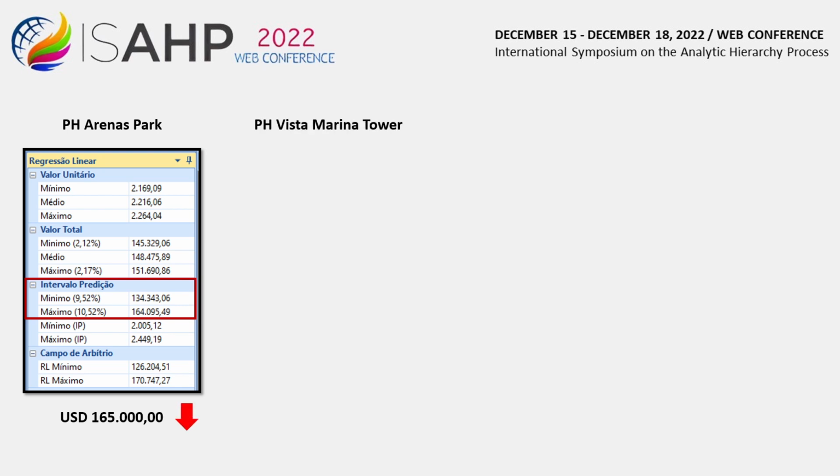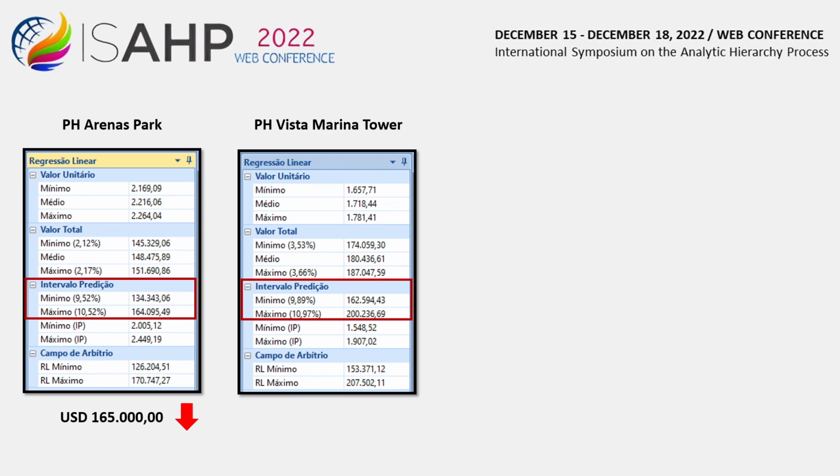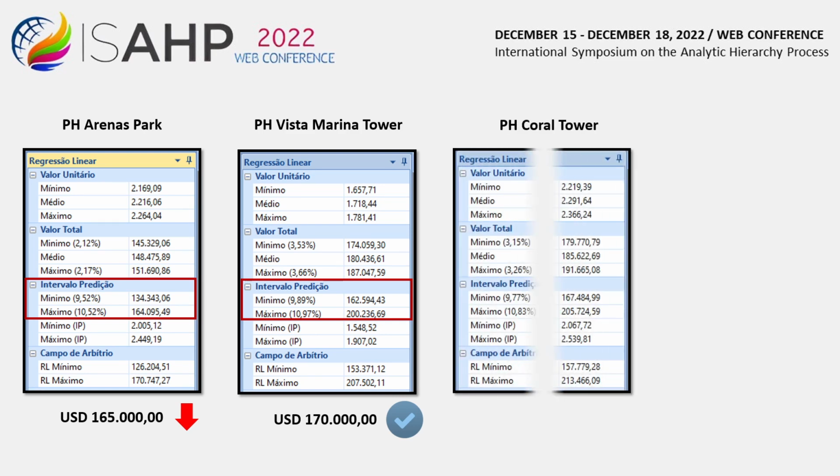PH Vista Marina Tower, the prediction range, 162,594.43 and 200,236.69 USD. The bid price of $170,000 is contained in the range. PH Coral Tower, the prediction range, 167,484.99 and 205,724.59 USD.